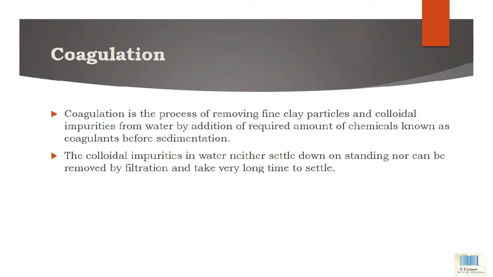What is coagulation? Coagulation is the process of removing fine clay particles and colloidal impurities from water by the addition of a required amount of chemicals known as coagulants before sedimentation. It means the process in which certain chemicals are added to water so that these fine particles and colloidal particles can be easily removed. A certain amount of chemicals is added, and after adding chemicals the fine particles and colloidal impurities are